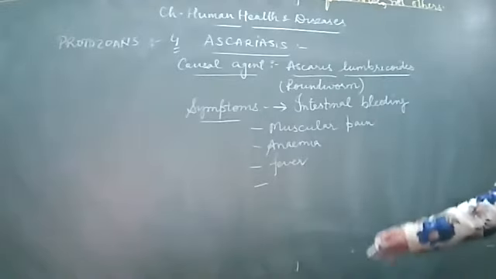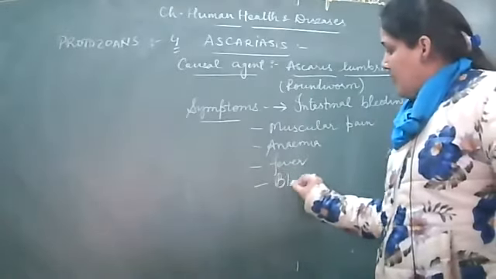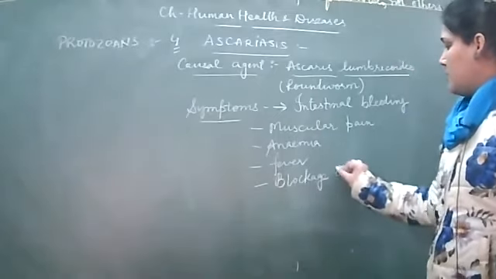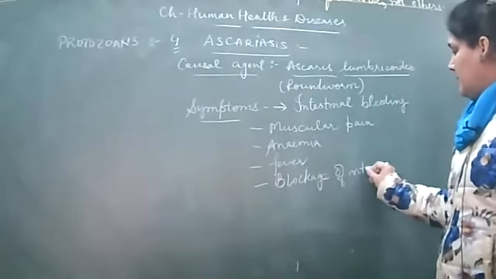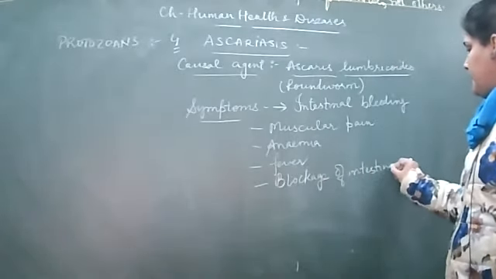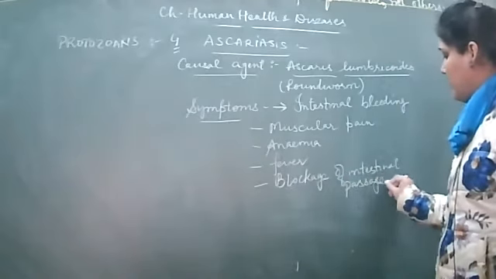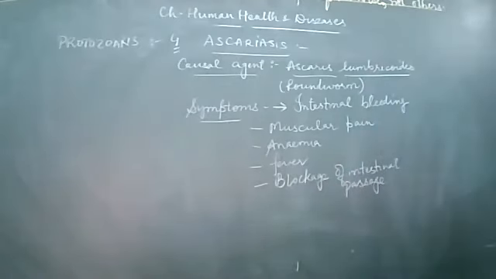So you can write here, as a symptom, the blockage of the intestinal passage. The whole intestinal passage may get blocked because of the number of worms growing in the intestine, right?